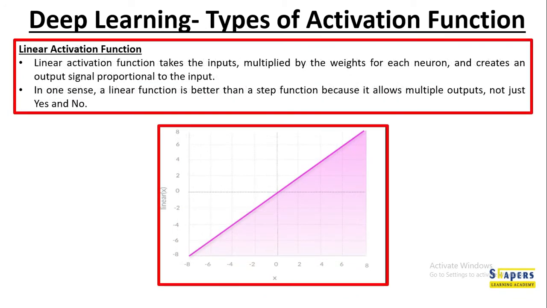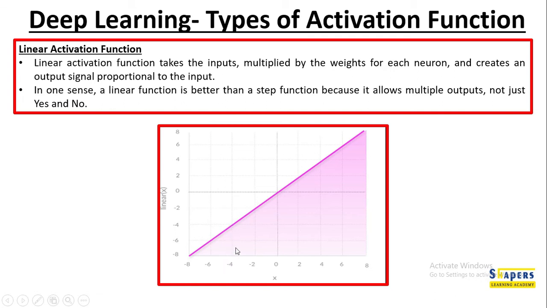A linear activation function. A linear activation function takes the inputs multiplied by the weights for each neuron and creates an output signal proportional to the input. So this is the graph plotted. If you try to get the mathematical background, this output is just plotted as a value proportional to the input. You produce 4, output minus 4.